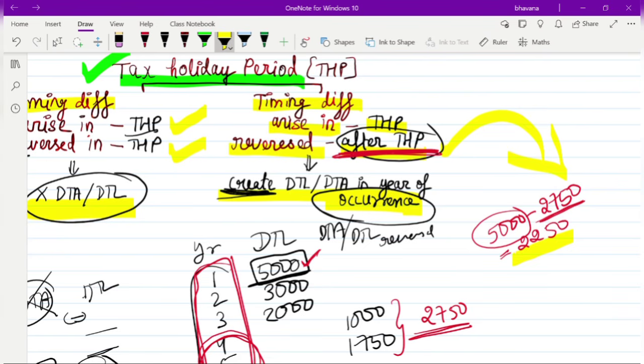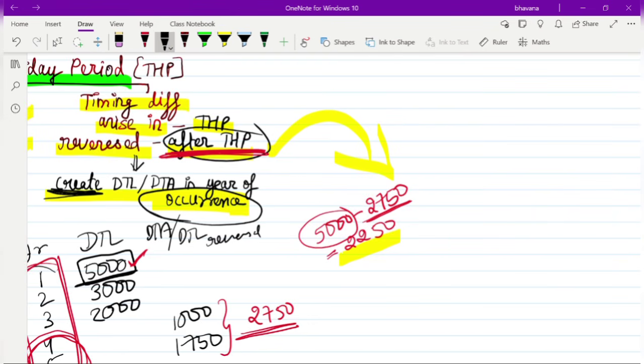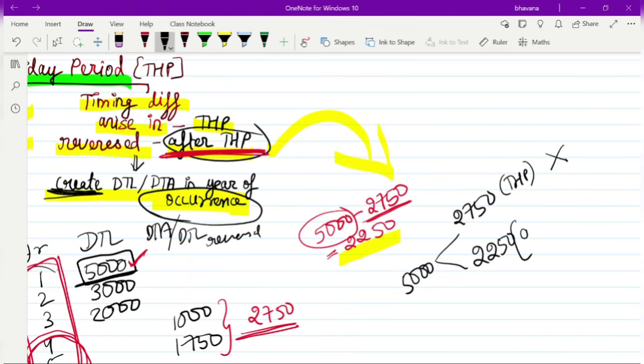So what did we study? We studied that if it is getting reversed in the tax holiday period, do not create DTA or DTL for that. So now out of this 5,000, for 2,750, since it is getting reversed in the tax holiday period itself, you must not create DTL for it. The remaining 2,250 rupees, since it is getting reversed after the tax holiday period, you should create a DTL for it. I hope you would have understood this.